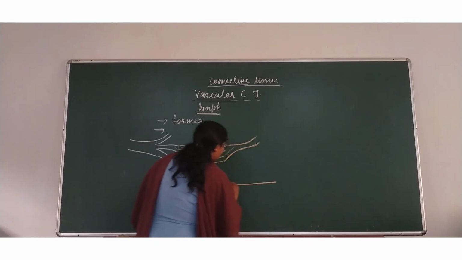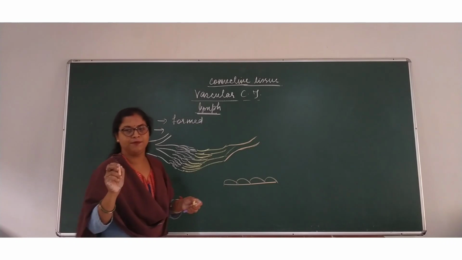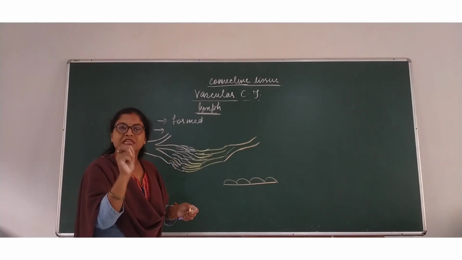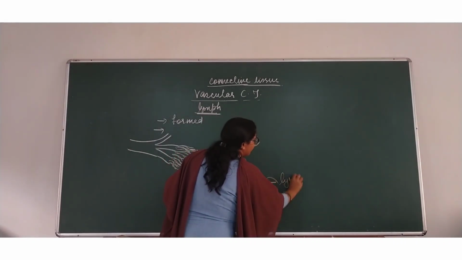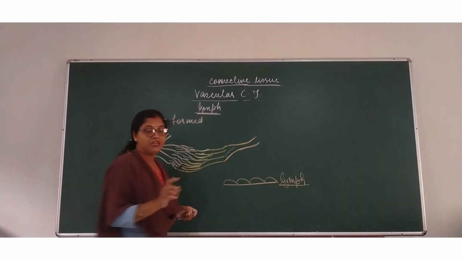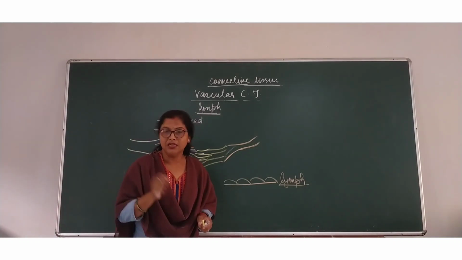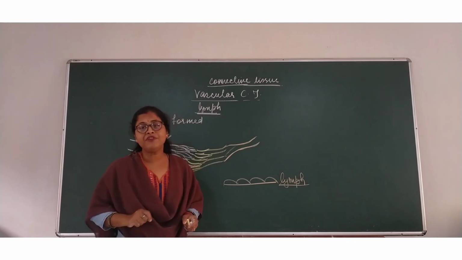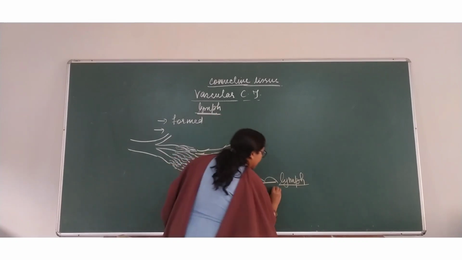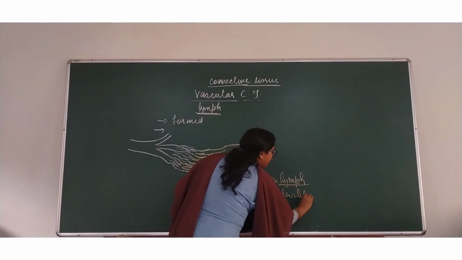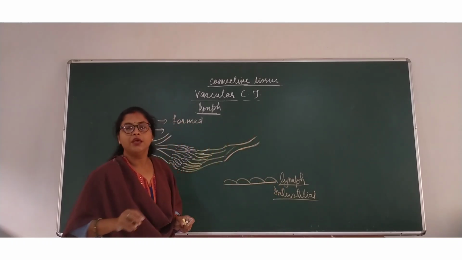These get filtered a little and accumulate in one place in the tissue, and this accumulated filtered plasma fluid is called lymph. This accumulated filtered plasma is called lymph. This lymph is also known as interstitial fluid. We also call this lymph interstitial fluid. Yes, this is also known as interstitial fluid.